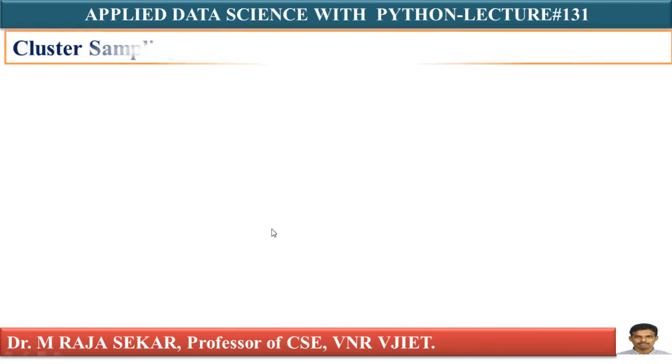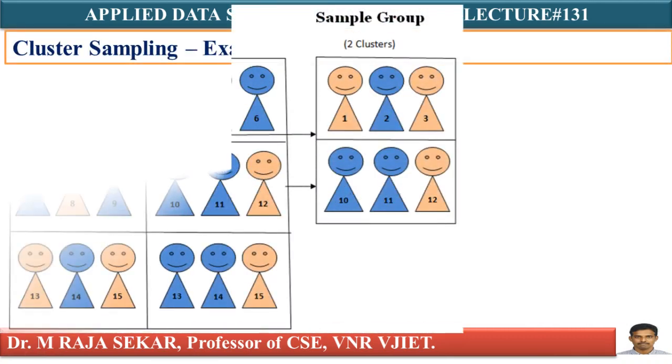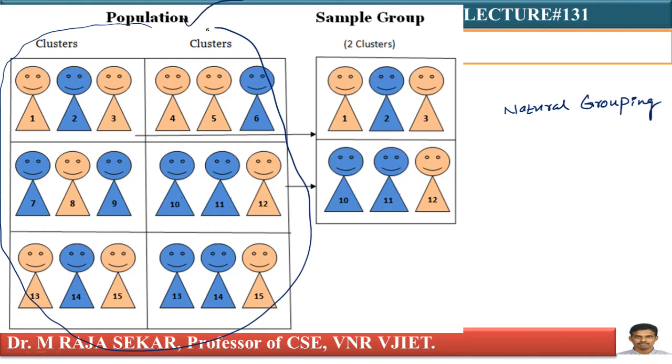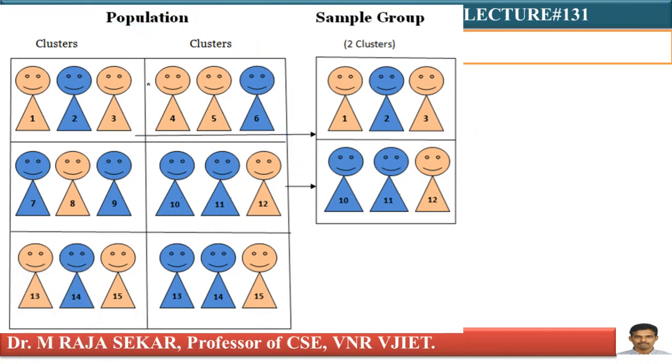Anyway, we will try to understand this with a simple example. As I told you, cluster sampling is natural grouping. Let me say this entire one is the population. This is natural grouping, isn't it? I am grouping the population. How am I grouping? What is a cluster? I am dividing the population into subgroups.